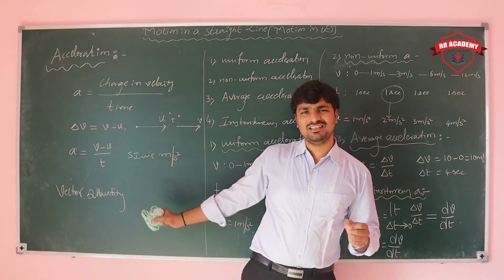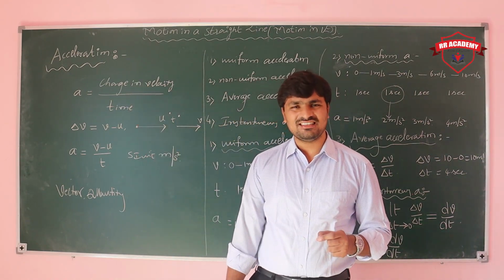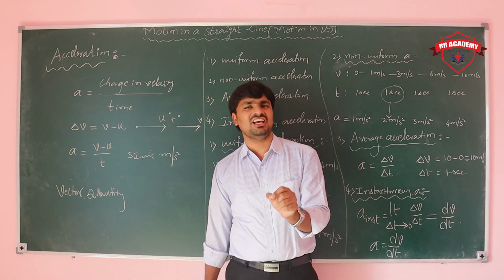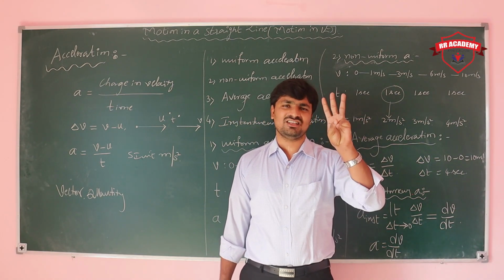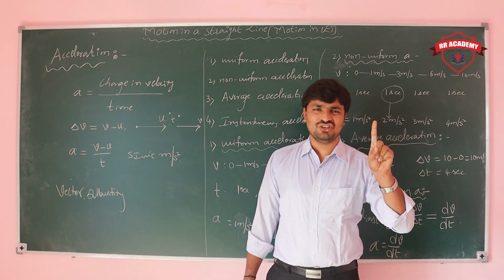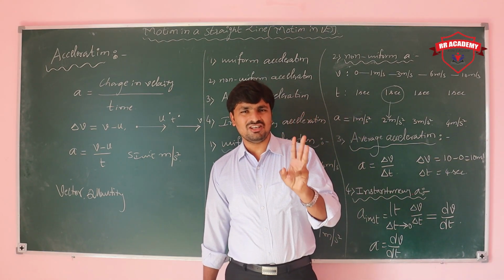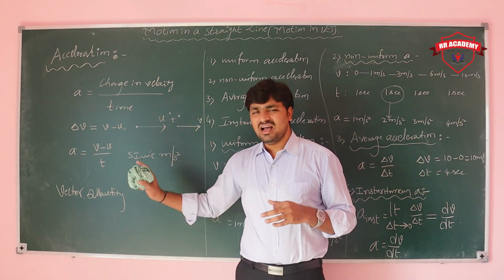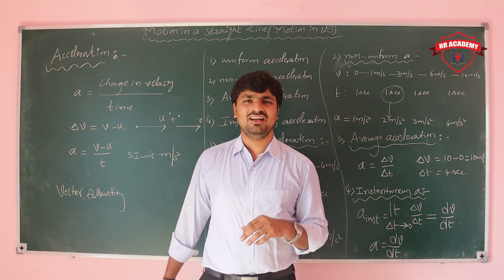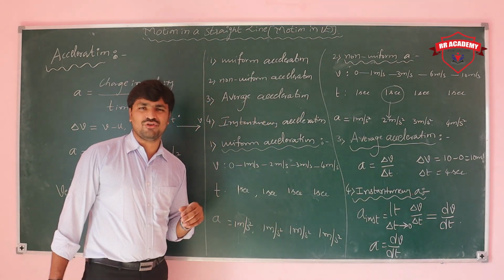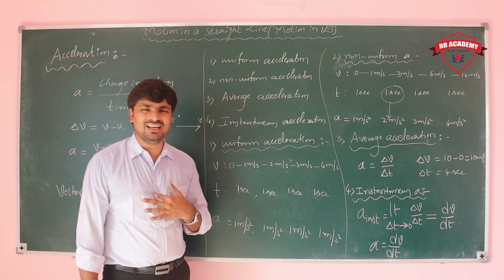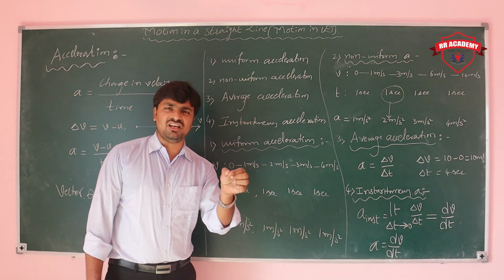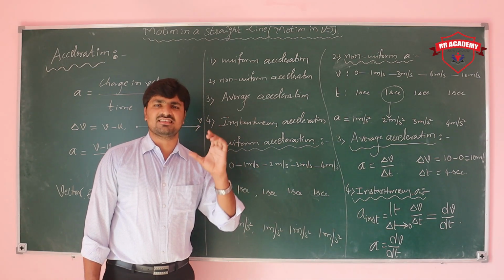Once again, see what we discussed in this session. Acceleration is nothing but change in velocity per unit time. How does the velocity change? Velocity can change in 3 ways: change in magnitude, change in direction, change in both magnitude and direction. Acceleration is also a vector quantity, and we have types of acceleration: uniform, non-uniform, average and instantaneous. Uniform is equal change in velocity in equal intervals of time.